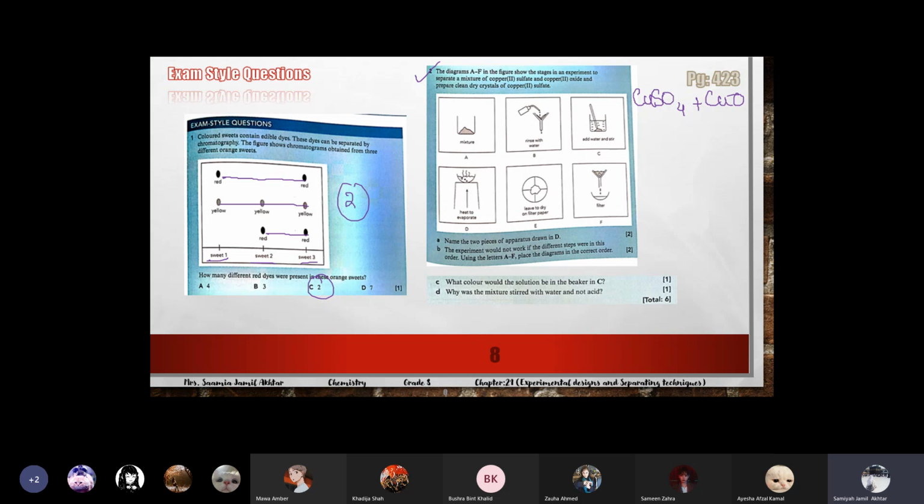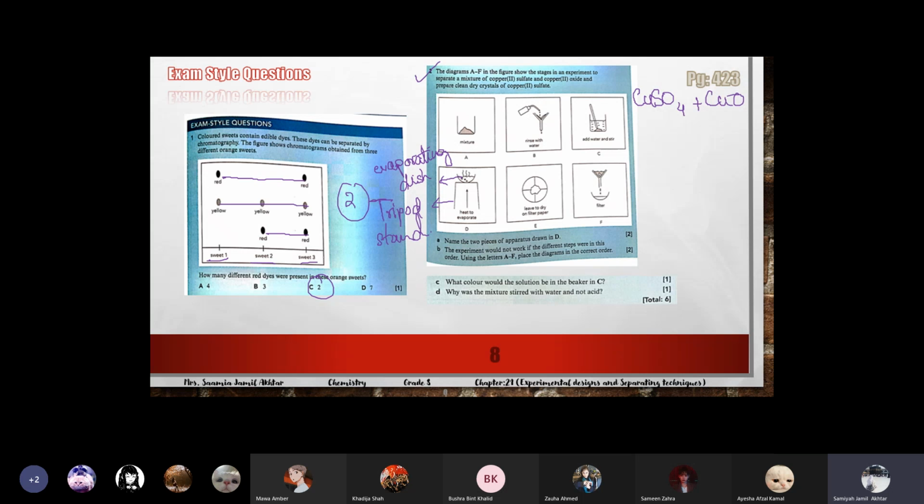These two are powders and we have to separate them. But first let's see what they are asking. Name the two pieces of apparatus in D. That's tripod stand and evaporating dish. Evaporating, because evaporation is happening here. Tripod stand and evaporating dish.